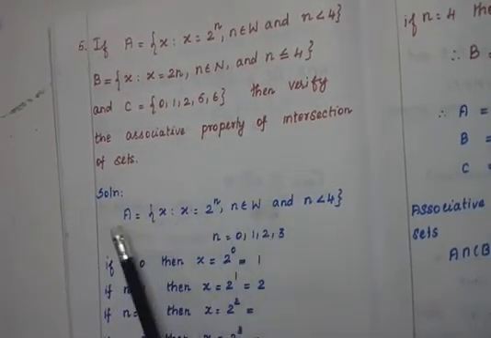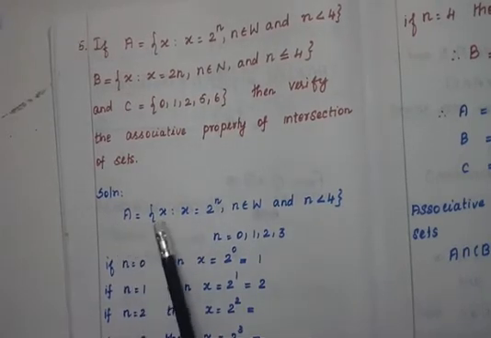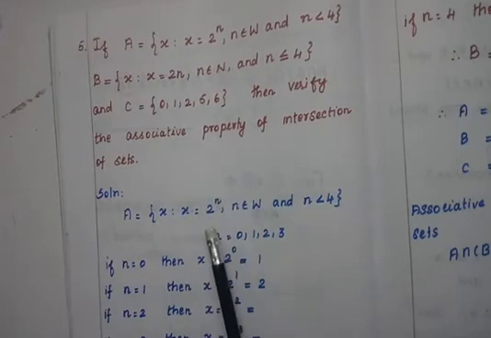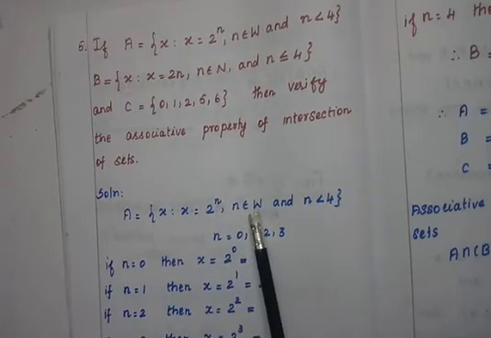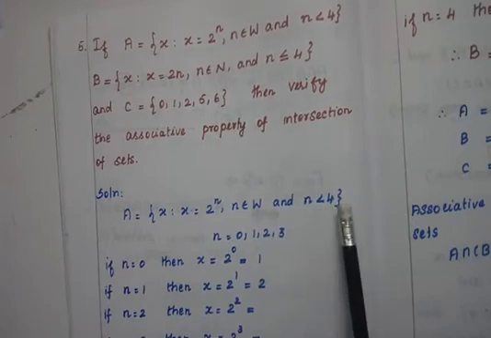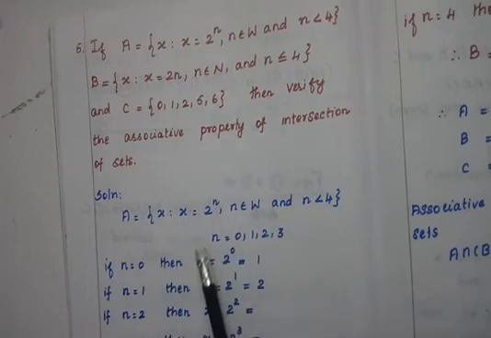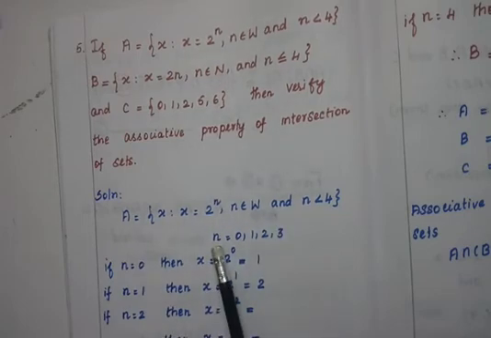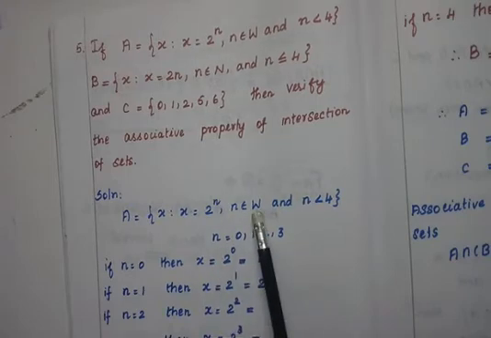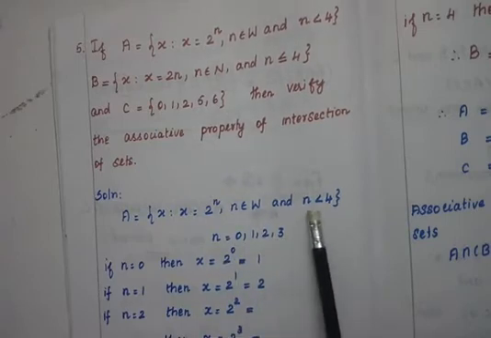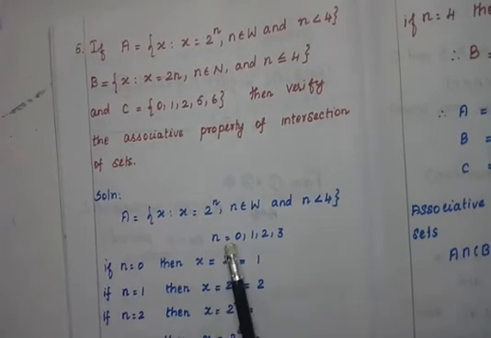First we have to find out the A set. Set A equal to set of all x such that x is equal to 2 power n, n in capital W and n less than 4. So we have to write the elements of the A set. So here, what are the values of n? N belongs to W. So n is equal to 0, 1, 2, 3 because n is less than 4. So we take n is equal to 0, 1, 2, 3.